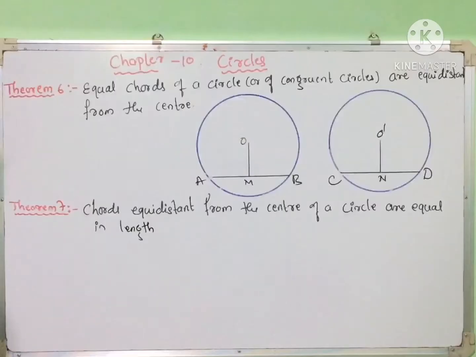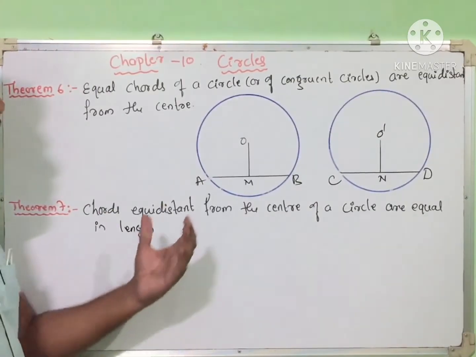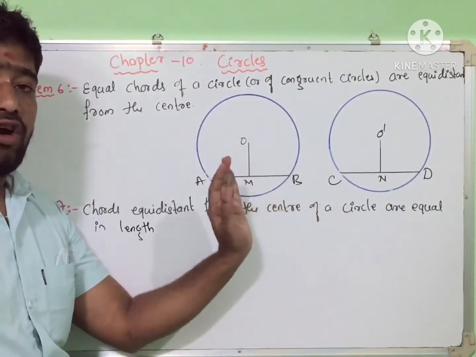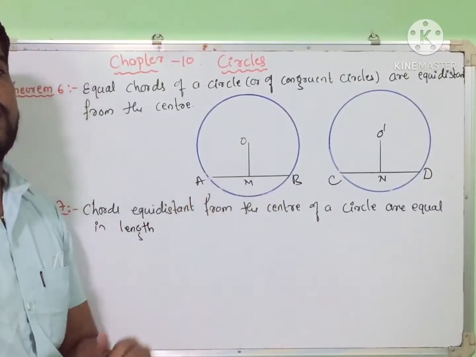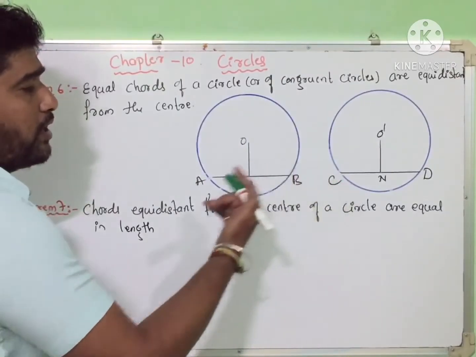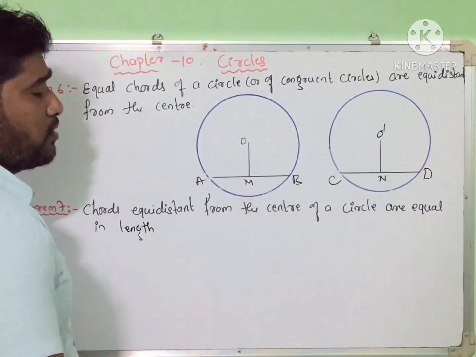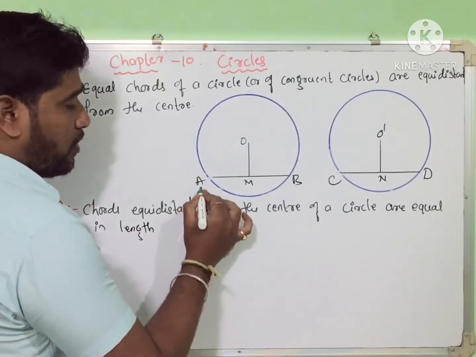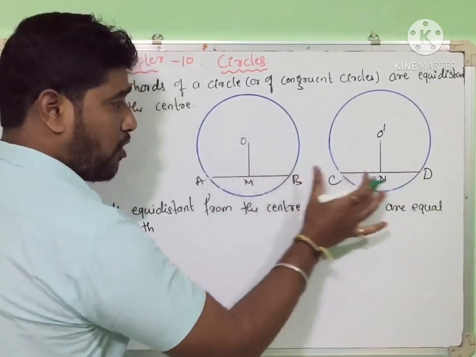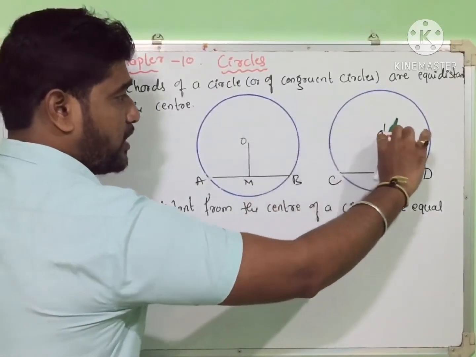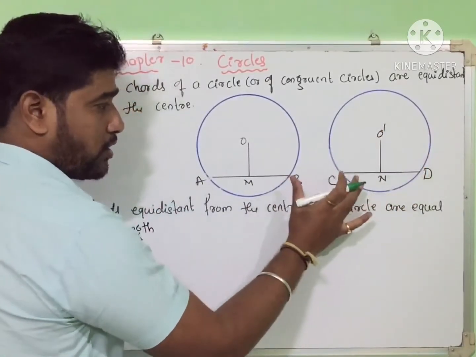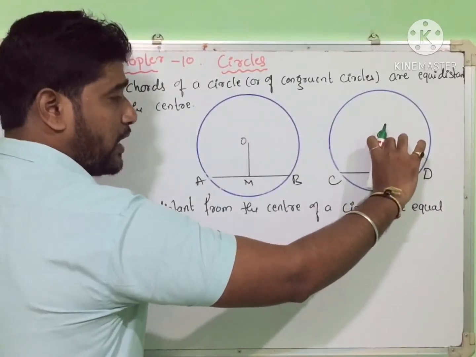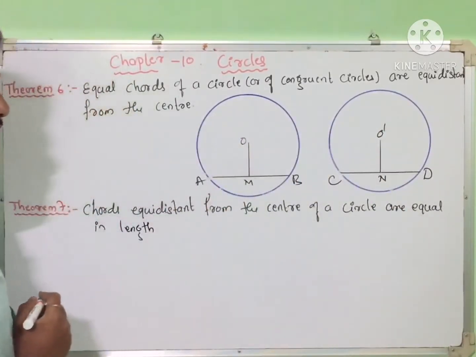Is it clear? So well students, the next theorem, the sixth one. Equal chords of a circle or of congruent circles are equidistant from the center. So in congruent circles or in the same circle, if the chords are equal, they are equidistant from the center. Here they have given congruent circles. So in these two congruent circles, the chords are equal. AB is equal to CD. These two chords are equal, means this distance is equal. Is it clear? The chords are equal means these distances are equal, equidistant from the center.